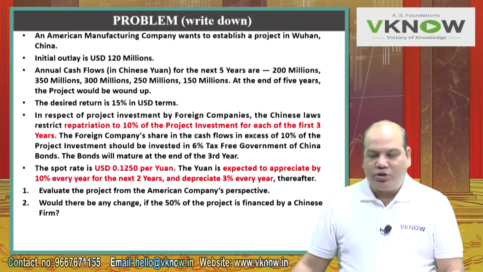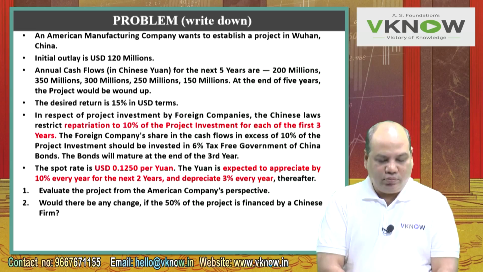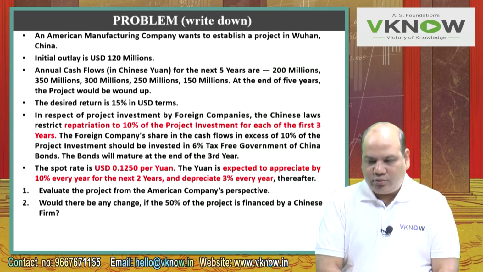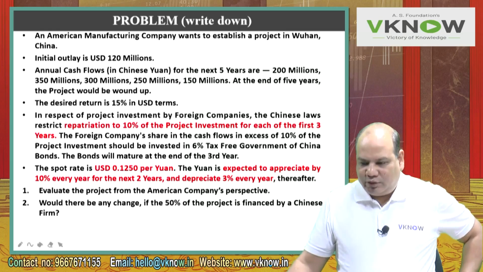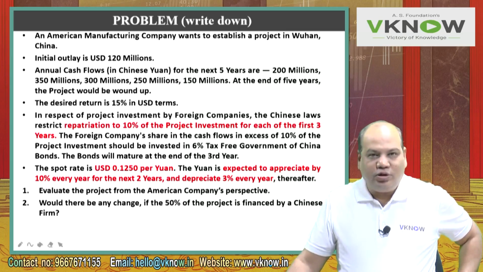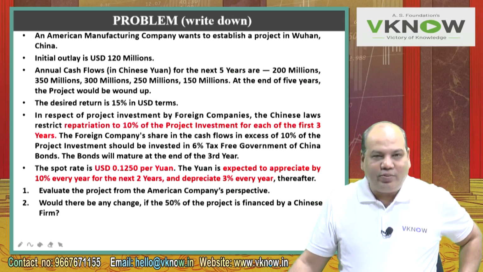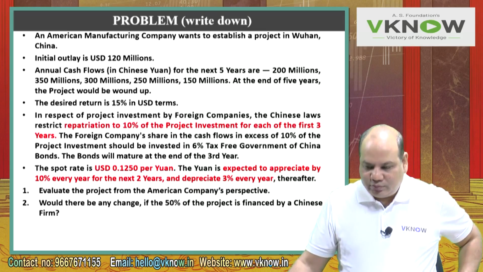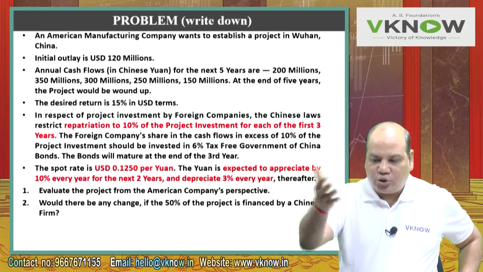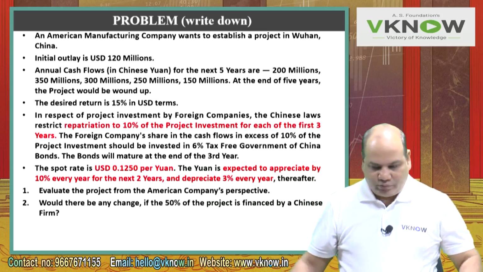An American manufacturing company wants to establish a project in Wuhan, China. Initial outlay is USD 120 million. So this is my initial cash outflow, 120 million.